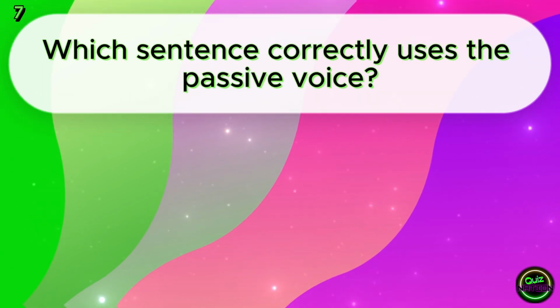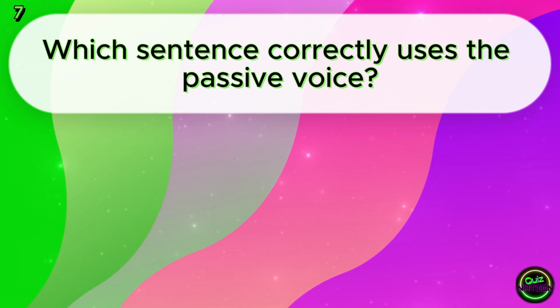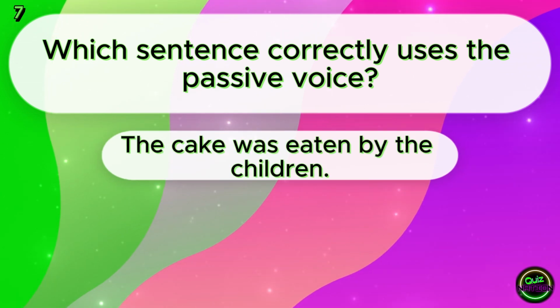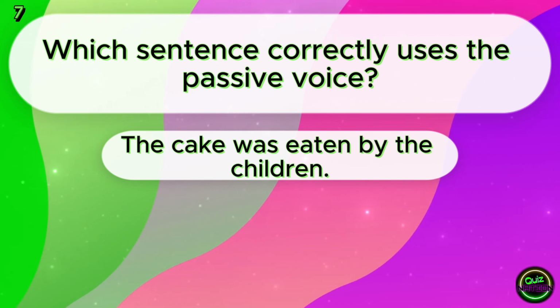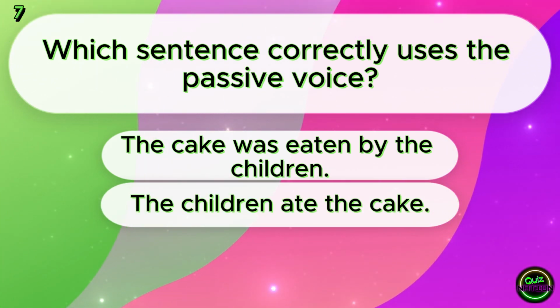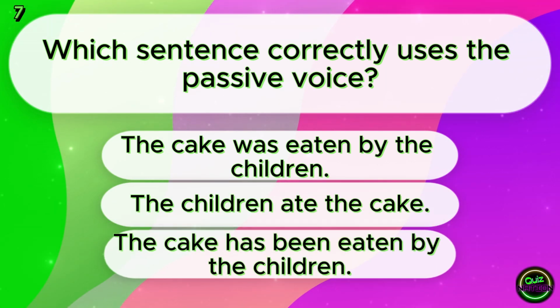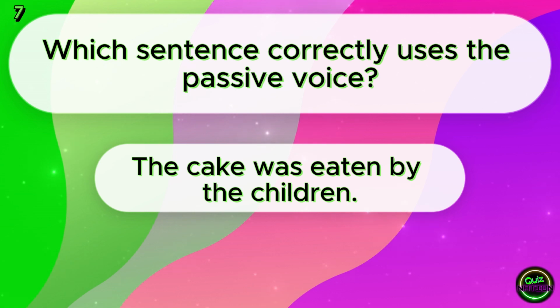Which sentence correctly uses the passive voice? The cake was eaten by the children. The children ate the cake. The cake has been eaten by the children. The cake was eaten by the children.